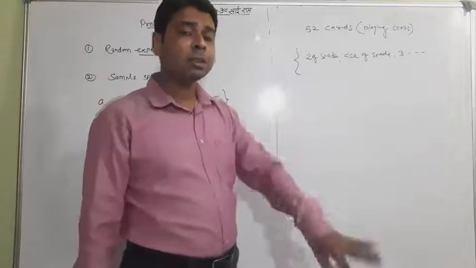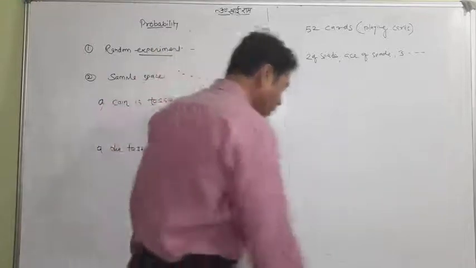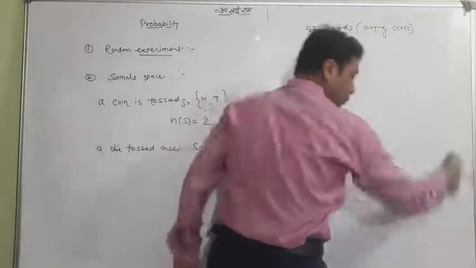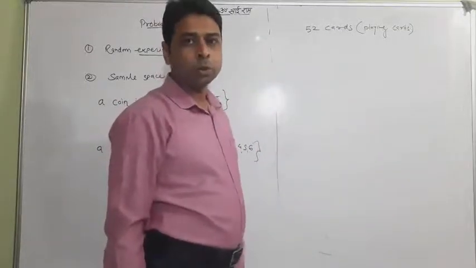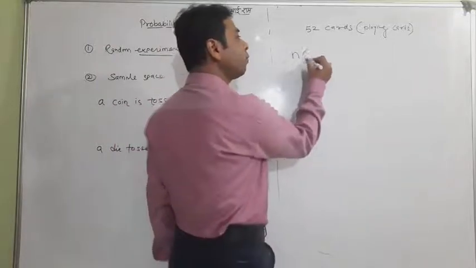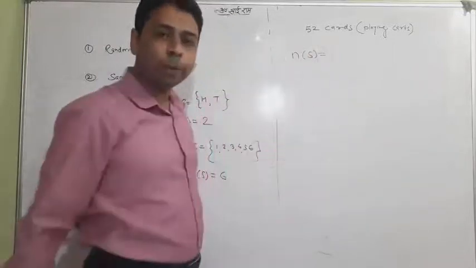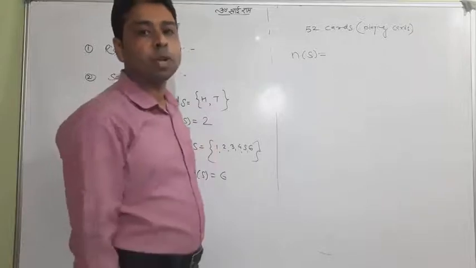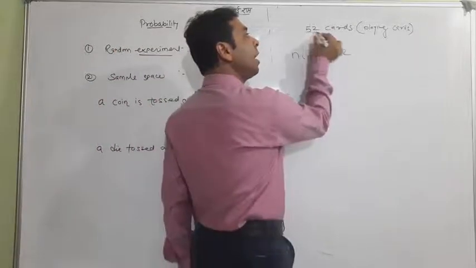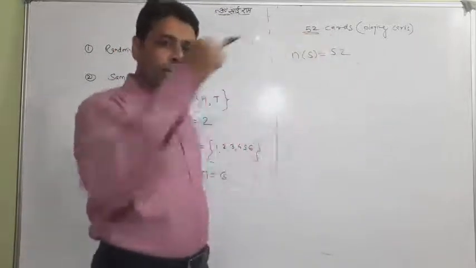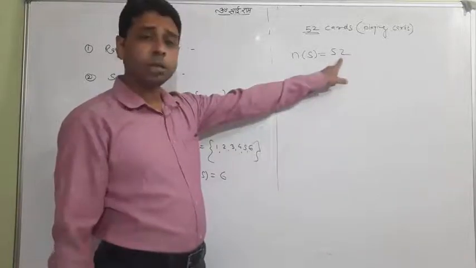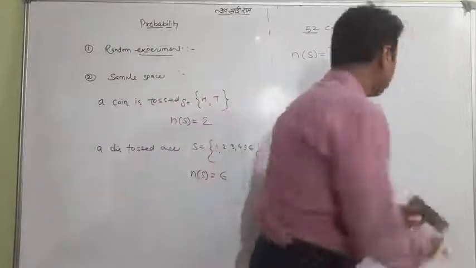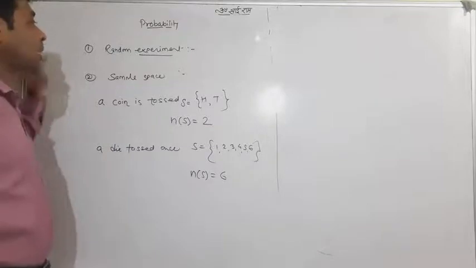So we reach the decision that sometimes sample space construction is so tough. So avoid it and only write n(S), meaning the number of possible outcomes, which is actually 52. As many cards as there are, you are drawing one card, and this one card may be anything among the 52 cards. So we will write directly 52. This is n(S). So keep in mind these two things we have read: random experiment and sample space.